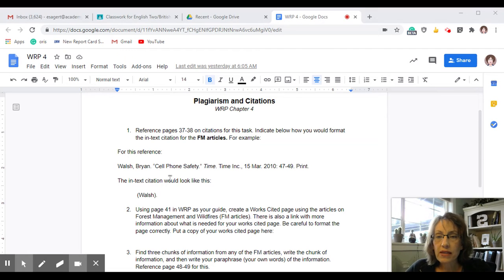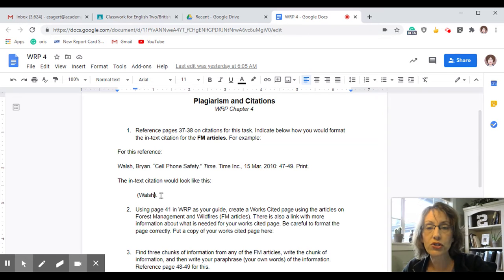So if I was going to cite something in a paper from this source written by Brian Walsh, at the end of the part where I cited their information, I would put an in-text citation that looks like this: Walsh. And since it does have a page number, you would actually put the page number here as well.